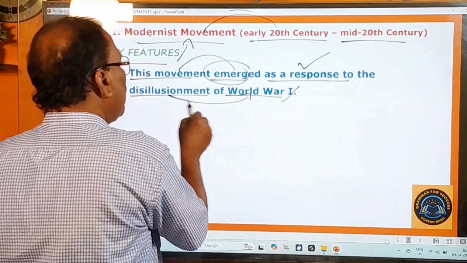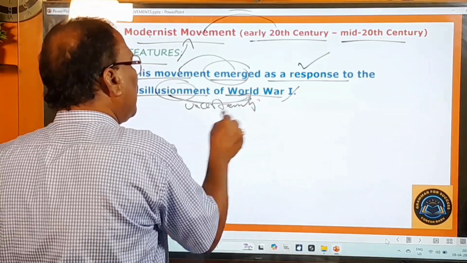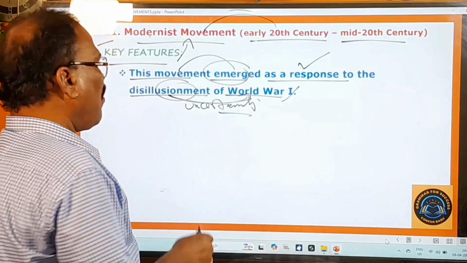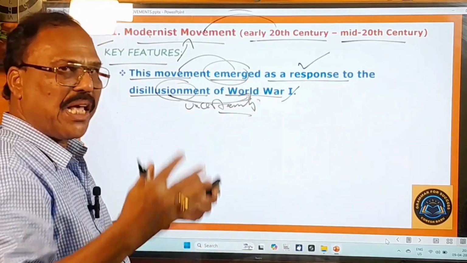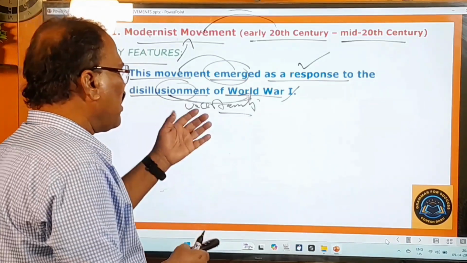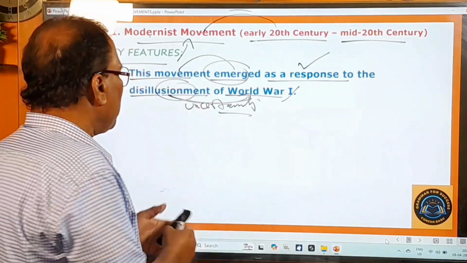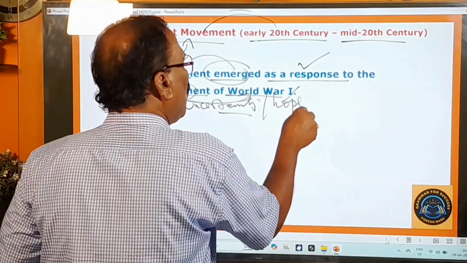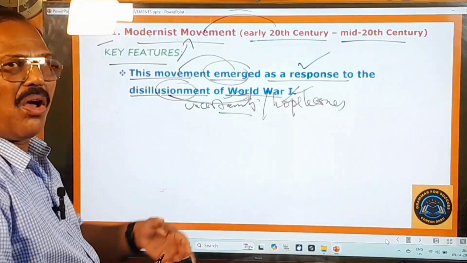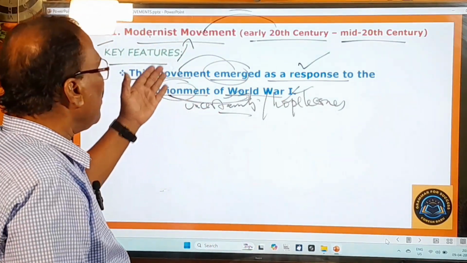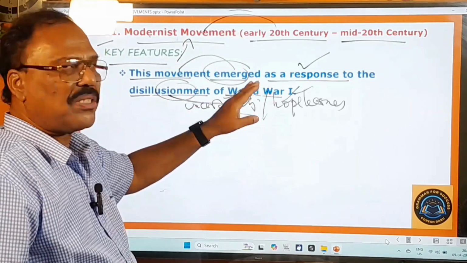So disillusionment means, in other words, uncertainty. Okay, uncertainty of what? World War I. So during this World War I, what happened now? Several bad things happened all over the world. So there was some kind of uncertainty. So that is called disillusionment. Disillusionment means, in other words, hopelessness. So uncertainty or hopelessness was prevailing all over the world. So this movement emerged as a response to that uncertainty or hopelessness of World War I.